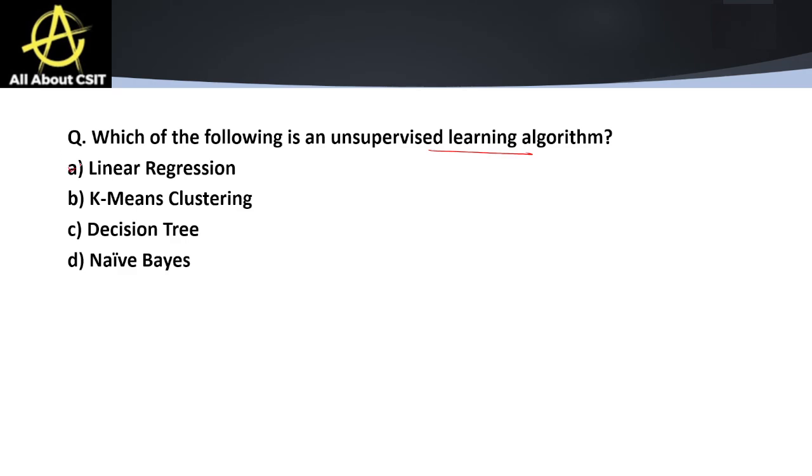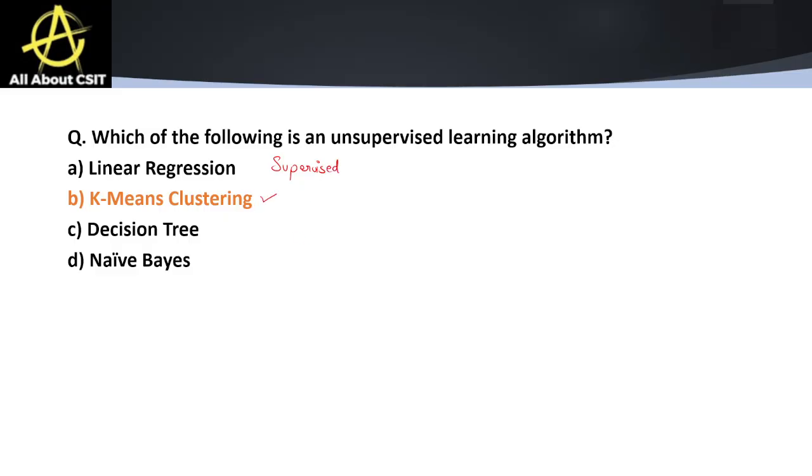Options are linear regression, K-means clustering, decision tree, and naive Bayes. So the correct answer is option number 2, K-means clustering. Linear regression is related to supervised learning.